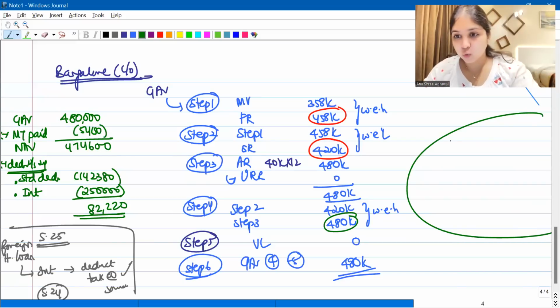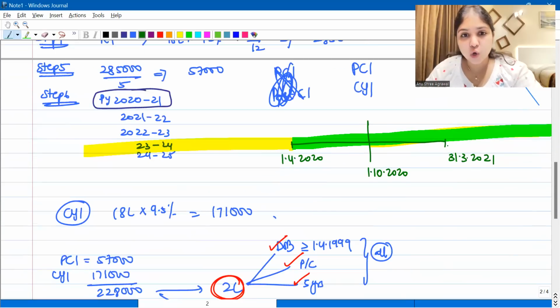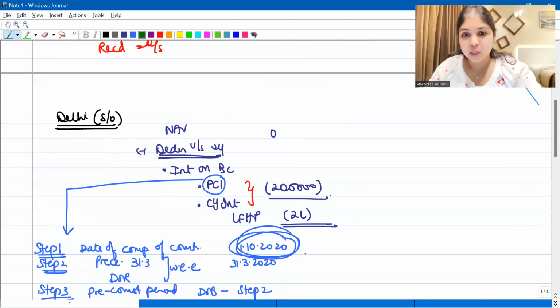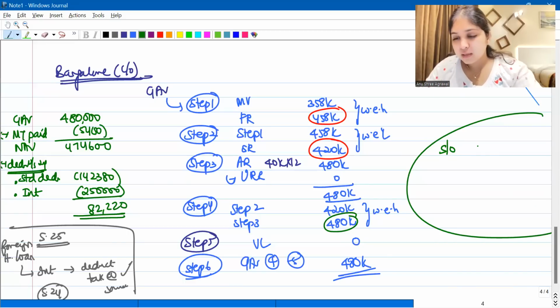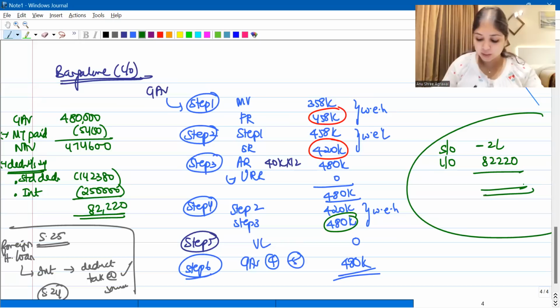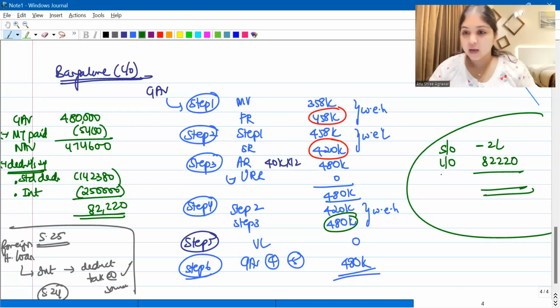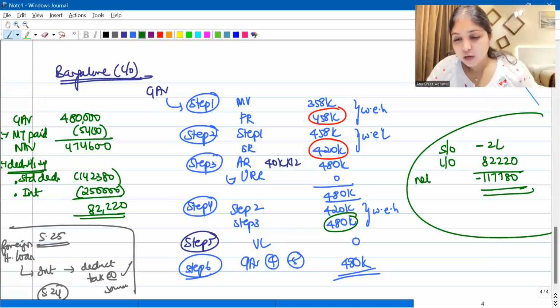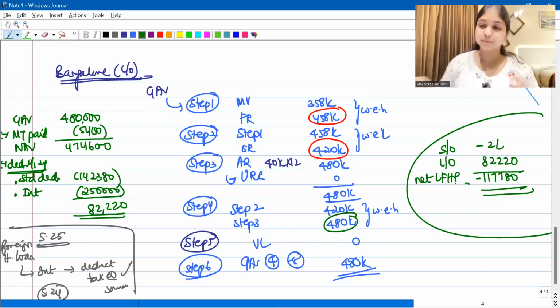Now, if you have to conclude, from the self-occupied property, how much loss did you incur? Self-occupied property, you had a loss of 2 lakhs. Let out property, you have a profit of 82,220. So what is your net number now? Your net number is going to be a loss of 1,17,780. This is your net loss from house property.